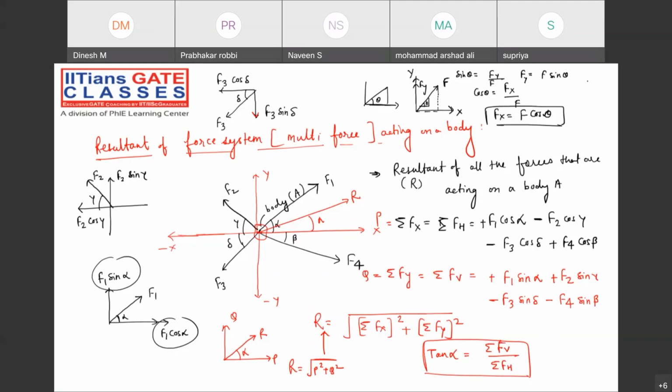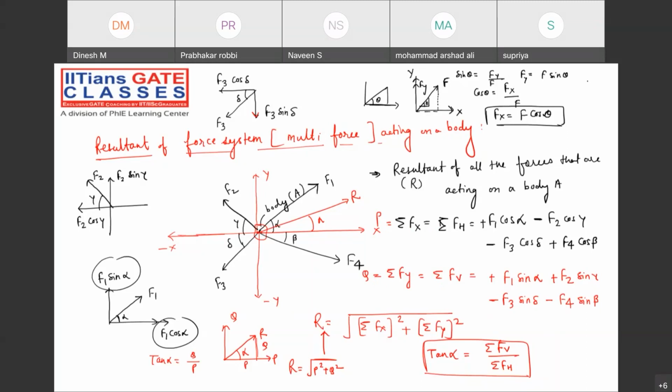Vertical by horizontal, and that is also by default a very accurate thing, because what about tan alpha from this triangle? Q by P. And I have taken Q to be the summation of vertical forces, and P to be the summation of horizontal forces. Right? Please note down. Very, very important thing. Is that clear? All of you are understanding each and every point?